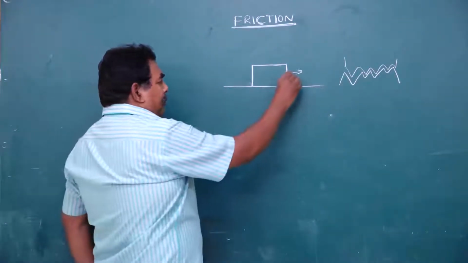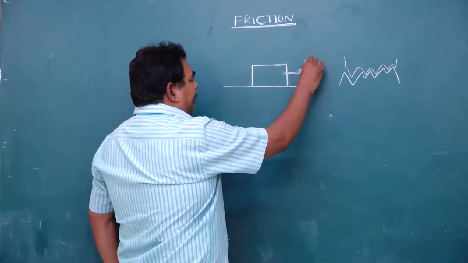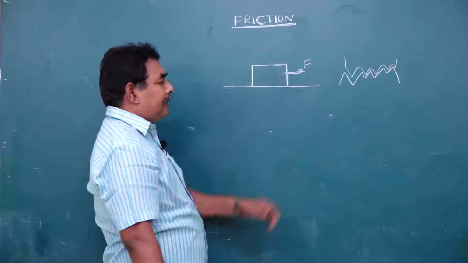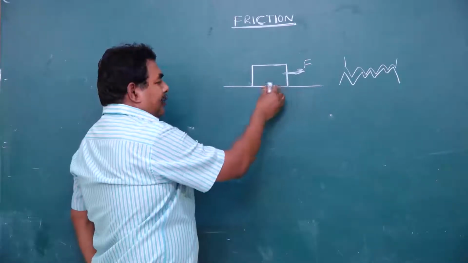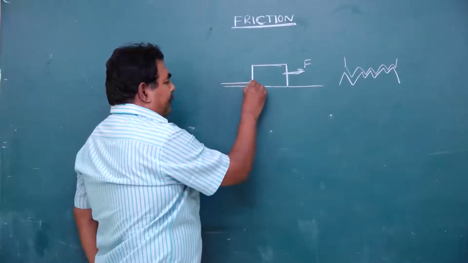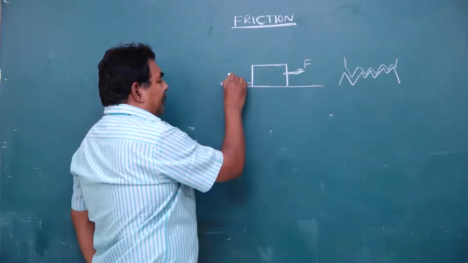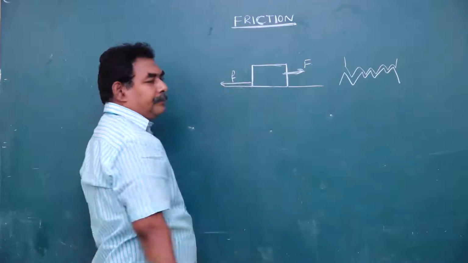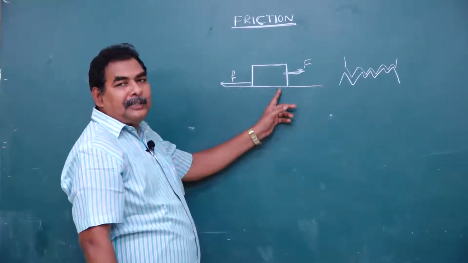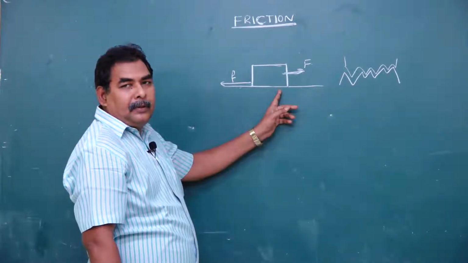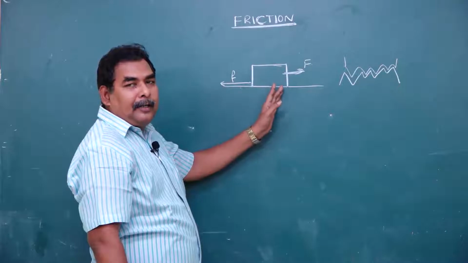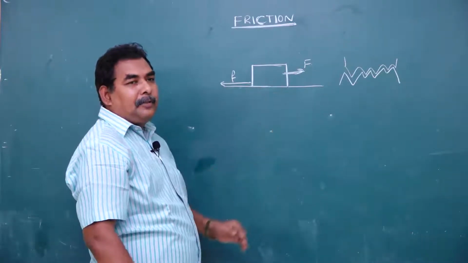To move the body, F is the applied force on the body. Some force acts on it to oppose its motion. That force is called frictional force. This frictional force is opposite to the applied force and is also tangential to the surface. It not only opposes the motion, sometimes it supports the motion also.